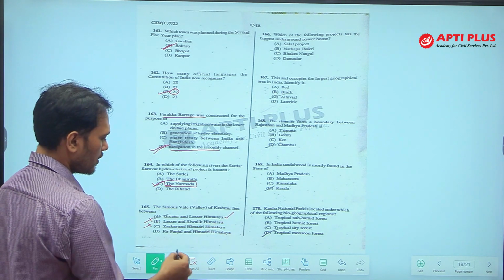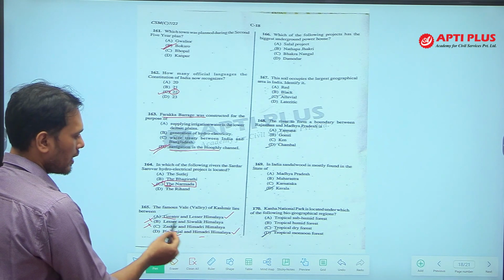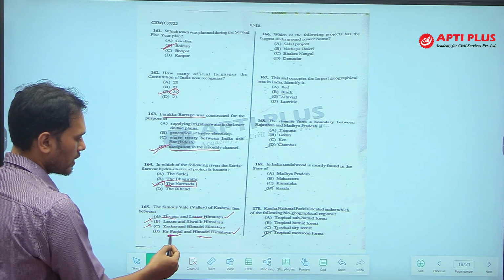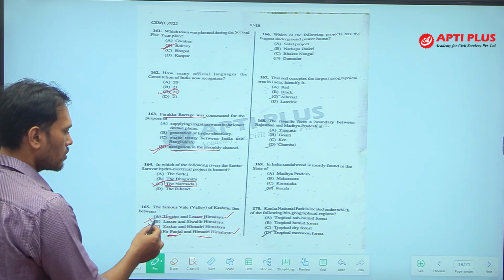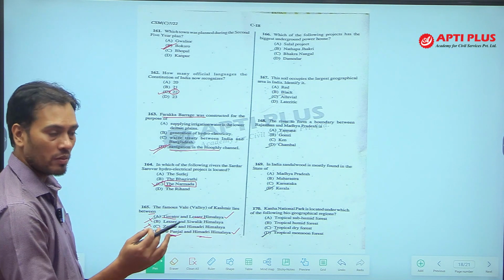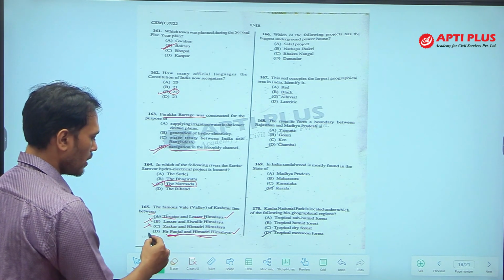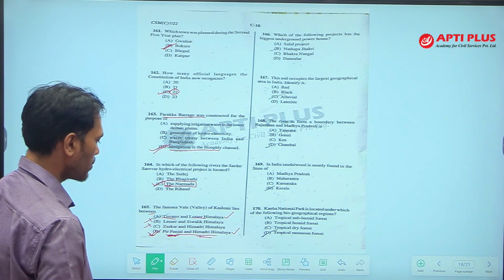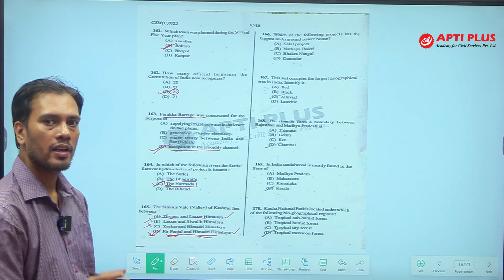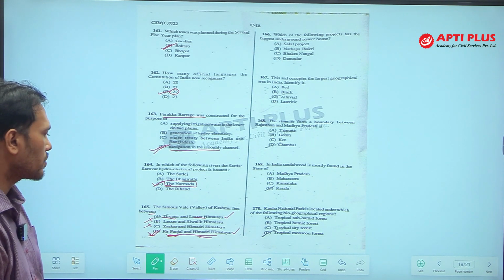This is also correct. Pir Panjal and Himadri, this is also correct, because Greater Himalaya is Himadri, and the name of Lesser Himalaya in Jammu and Kashmir is Pir Panjal. So, option A and option D according to me both are correct, but to be very precise, it is between Pir Panjal and Himadri. So, I will be ticking option D, because the name of Lesser Himalaya in Kashmir is Pir Panjal.